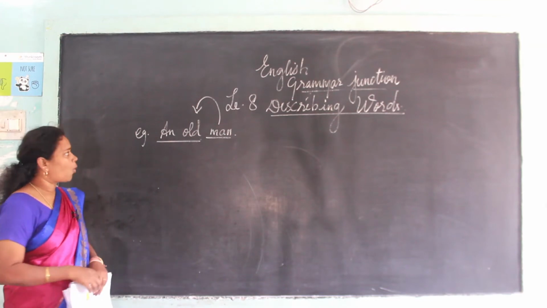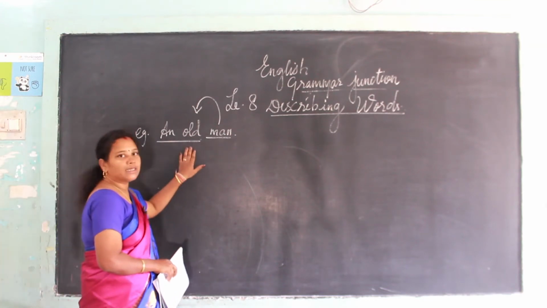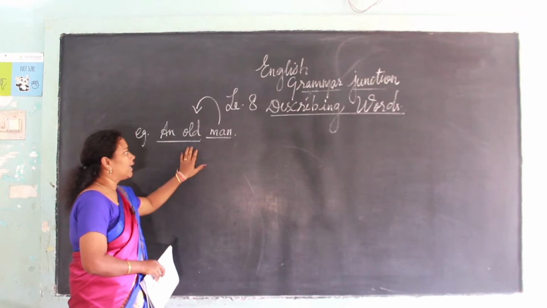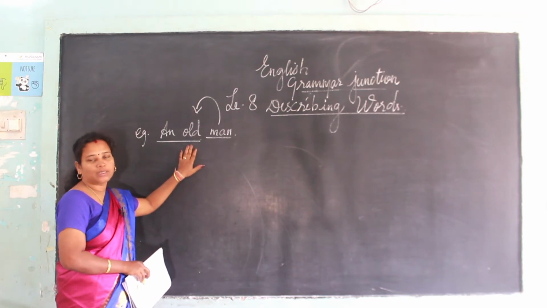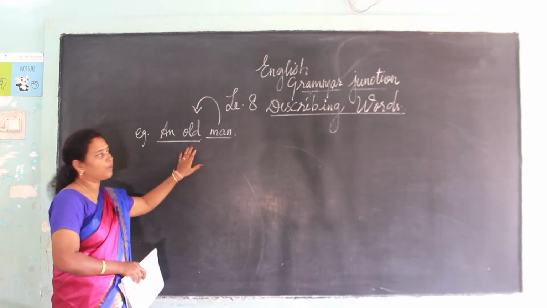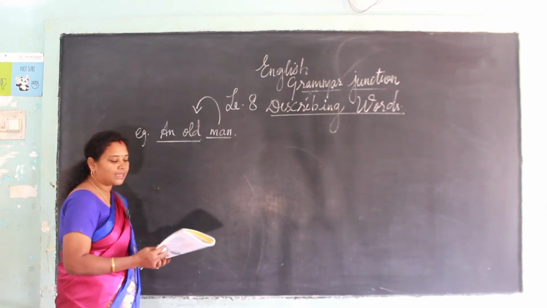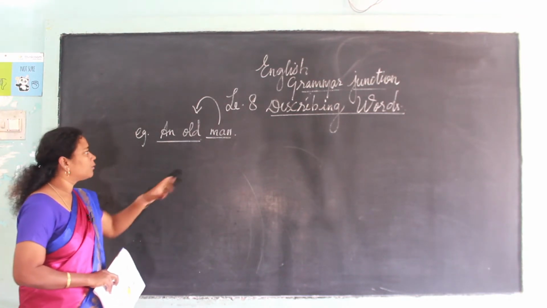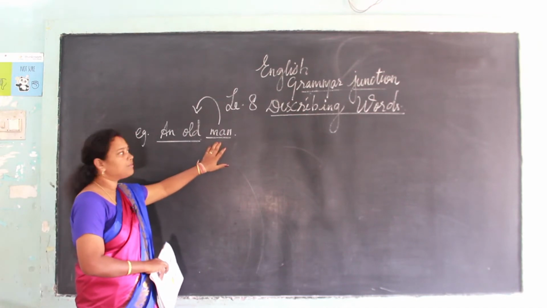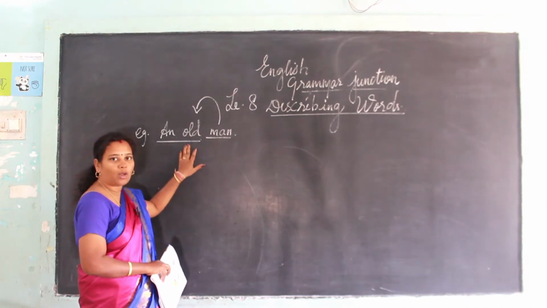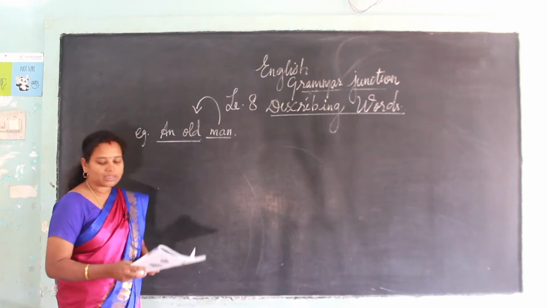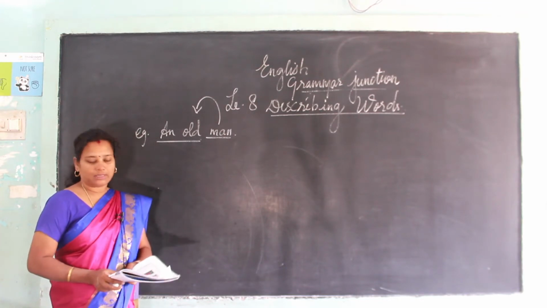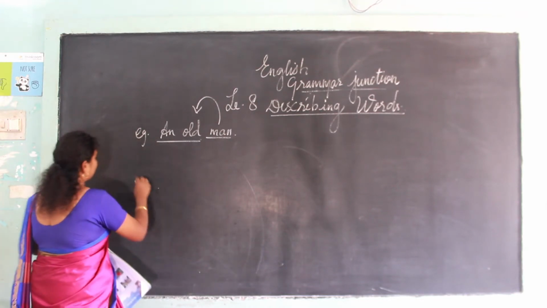So today we are going to see the describing word that is called an adjective. The word that describes the naming word is called an adjective. That is called a describing word.